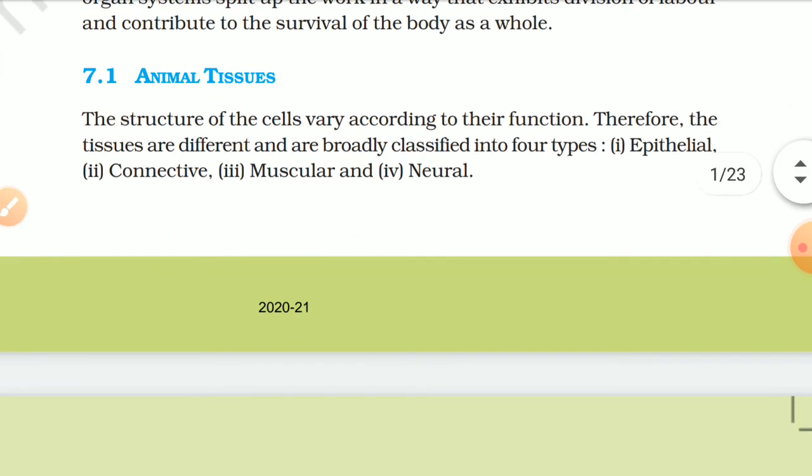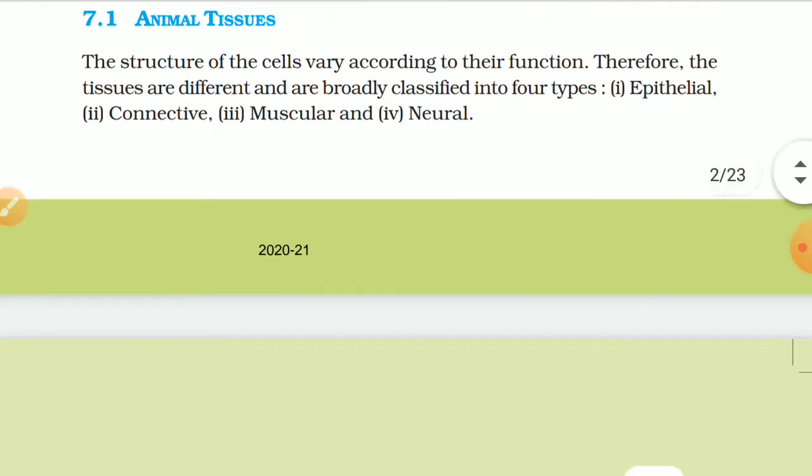7.1 Animal tissues. The structure of cells varies according to their function. Therefore, the tissues are different and are broadly classified into four types. First, epithelial, second, connective, third, muscular, and fourth, neural.